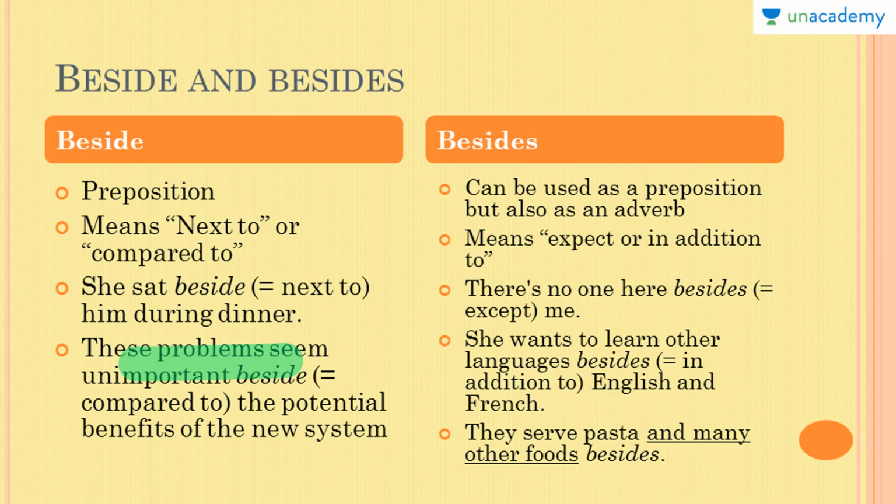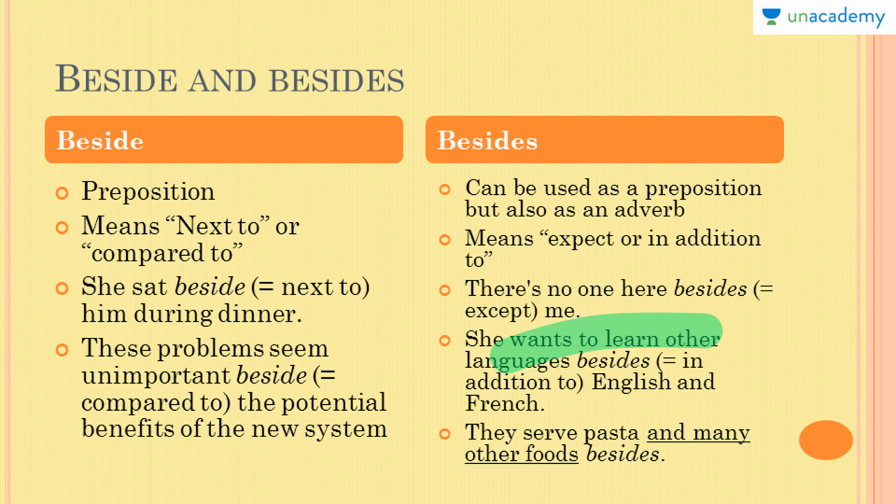Let's see now how besides can be used. There is no one here besides, except me. So there is no one here except me. Besides here is saying that I'm the only one here and nobody else is here. So that is the meaning that besides is conveying here.